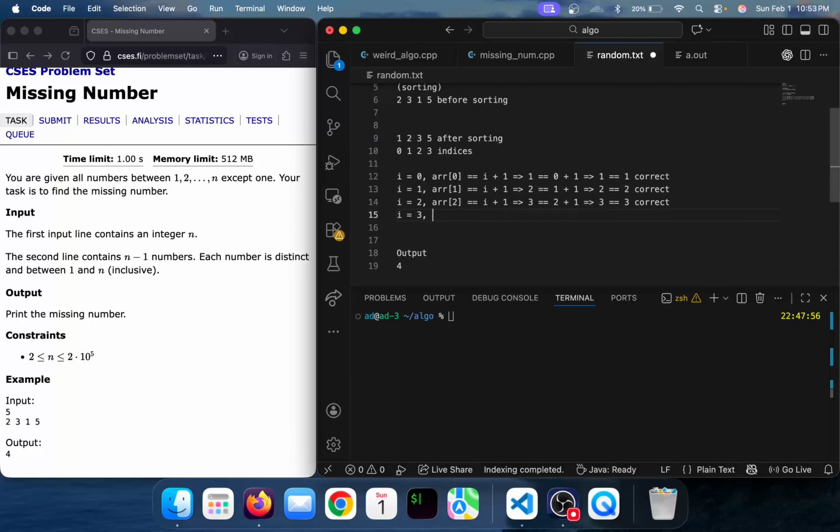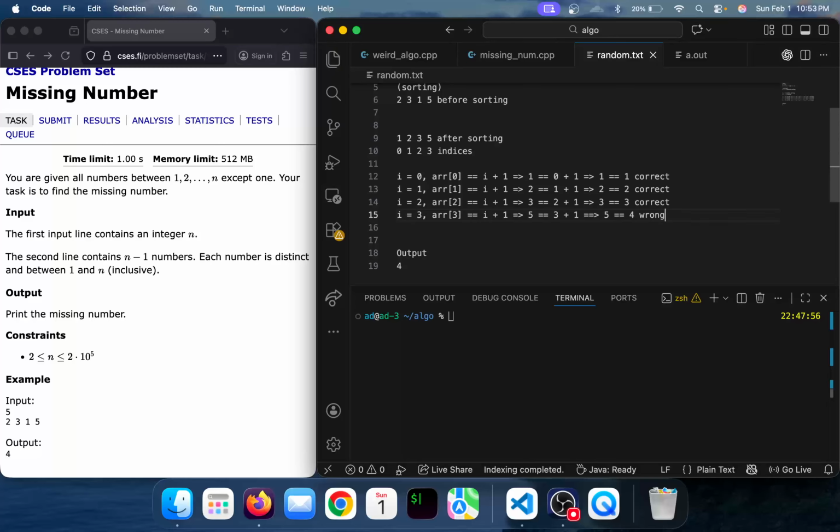Now let's check the third index. For the third index we are getting the element 5, but i plus 1 gives us 4, because 3 plus 1 is equal to 4. Now 5 equal to 4 is wrong.